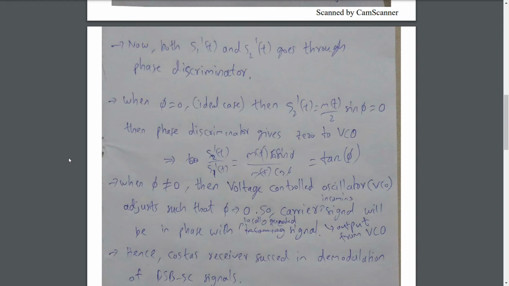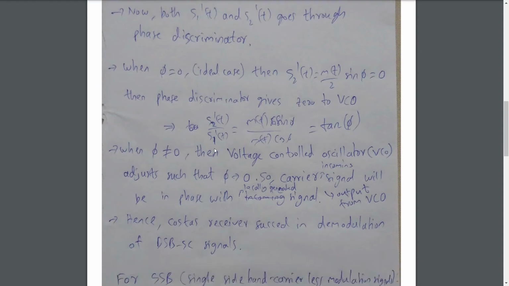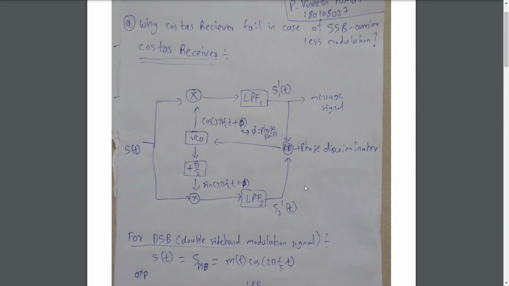It is like negative feedback. When phi equals 0, the incoming carrier signal will be in phase with the locally generated signal. Then we will get our required message signal.